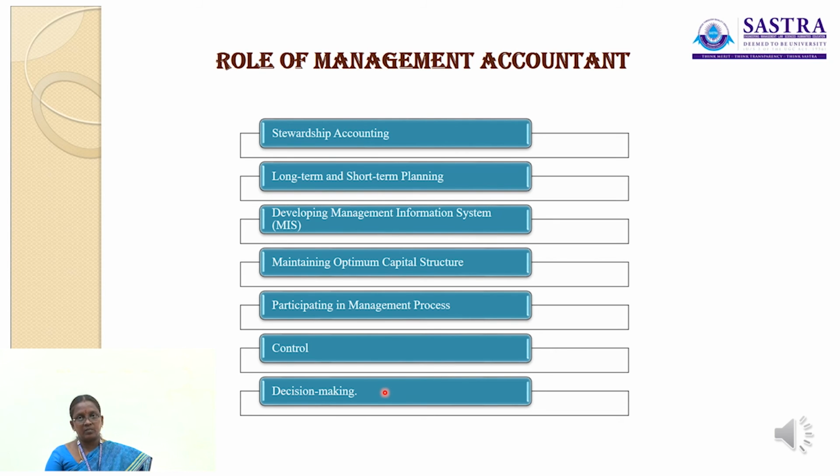The next one is decision making. The management accountant provides necessary information to management in taking short-term decisions, for example, optimum product mix, make or buy decision, lease or buy, pricing of product, etc. And long-term decisions like capital budgeting, investment appraisal, project financing, etc.